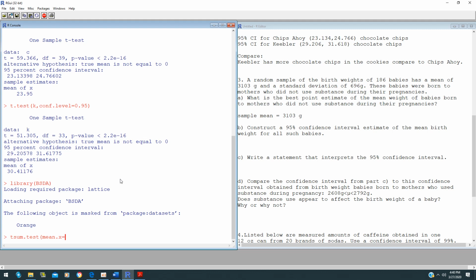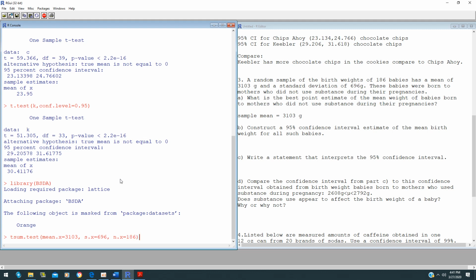Mean.x in this case is your sample mean. It's given to us as 3103. s.x is your sample standard deviation, which in this case is given to us as 696. And n.x is your sample size, which is given to us as 186.